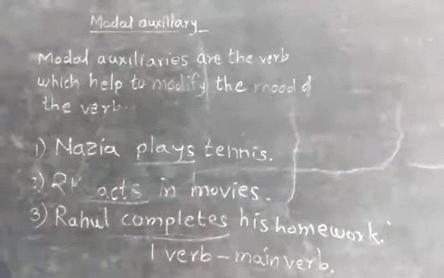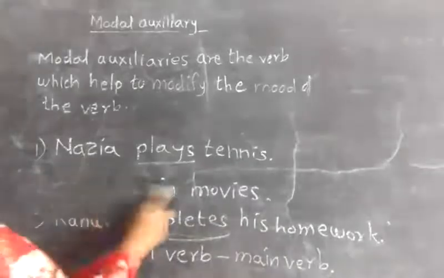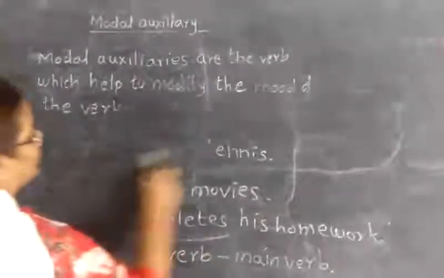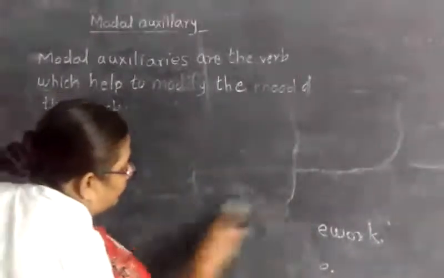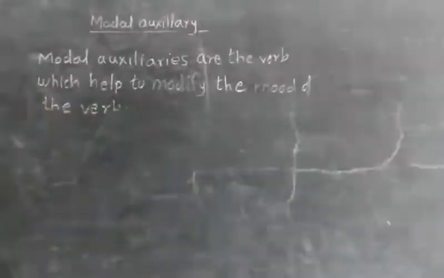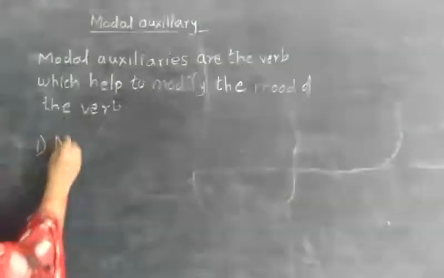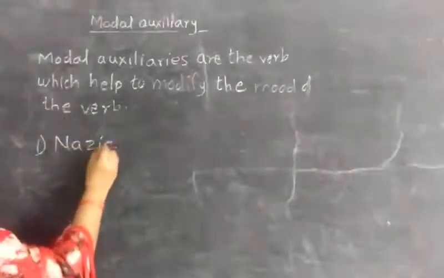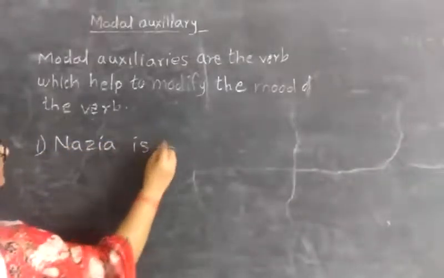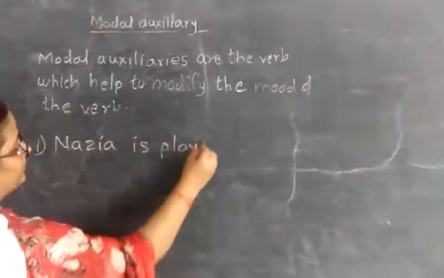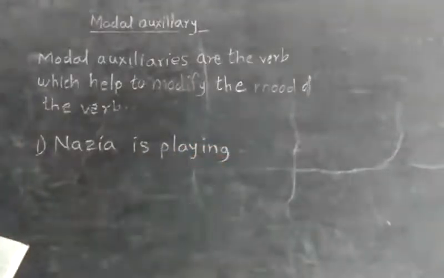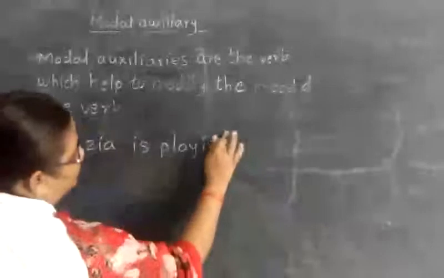Now, look at other examples. Nazia is playing tennis.